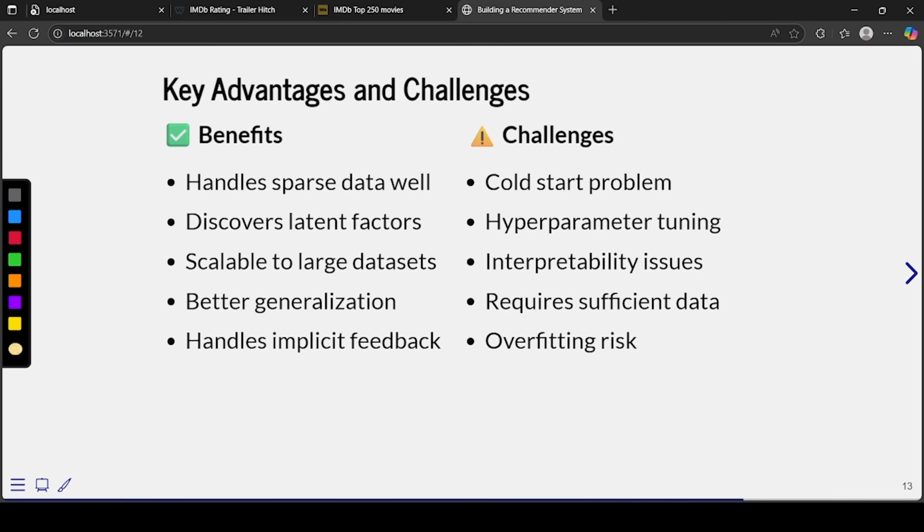It also requires sufficient data, so this might require some amount of data, and there's an overfitting risk in this also.